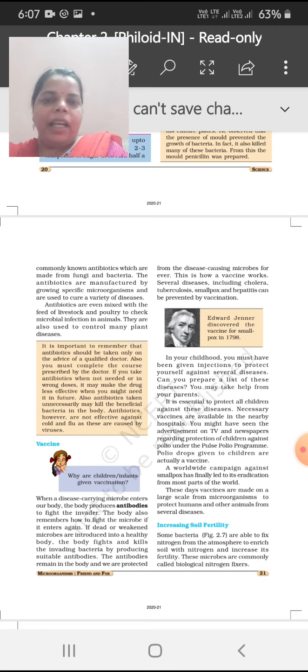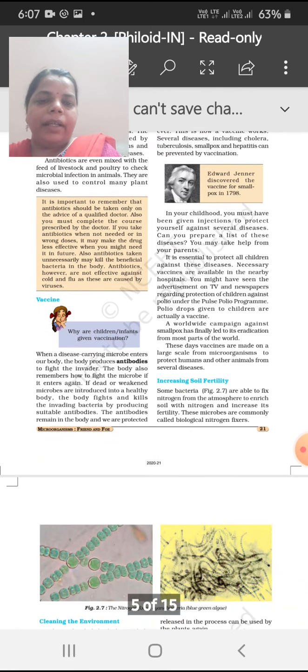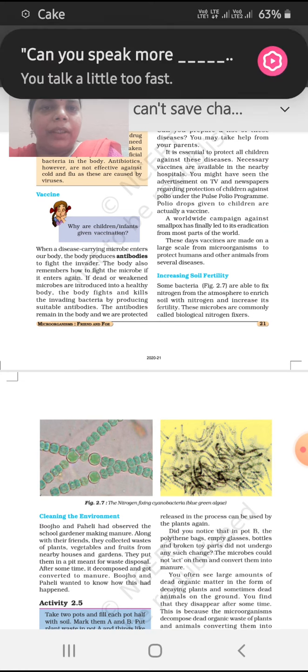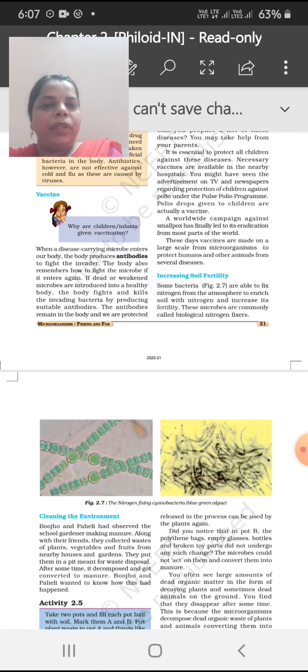Some microorganisms increase soil fertility, as we already learned. The nitrogen fixing bacteria, the rhizobium, are very helpful in fixing nitrogen. They are also known as biological nitrogen fixators. Some bacteria are able to fix nitrogen from the atmosphere to enrich soil with nitrogen and increase its fertility.